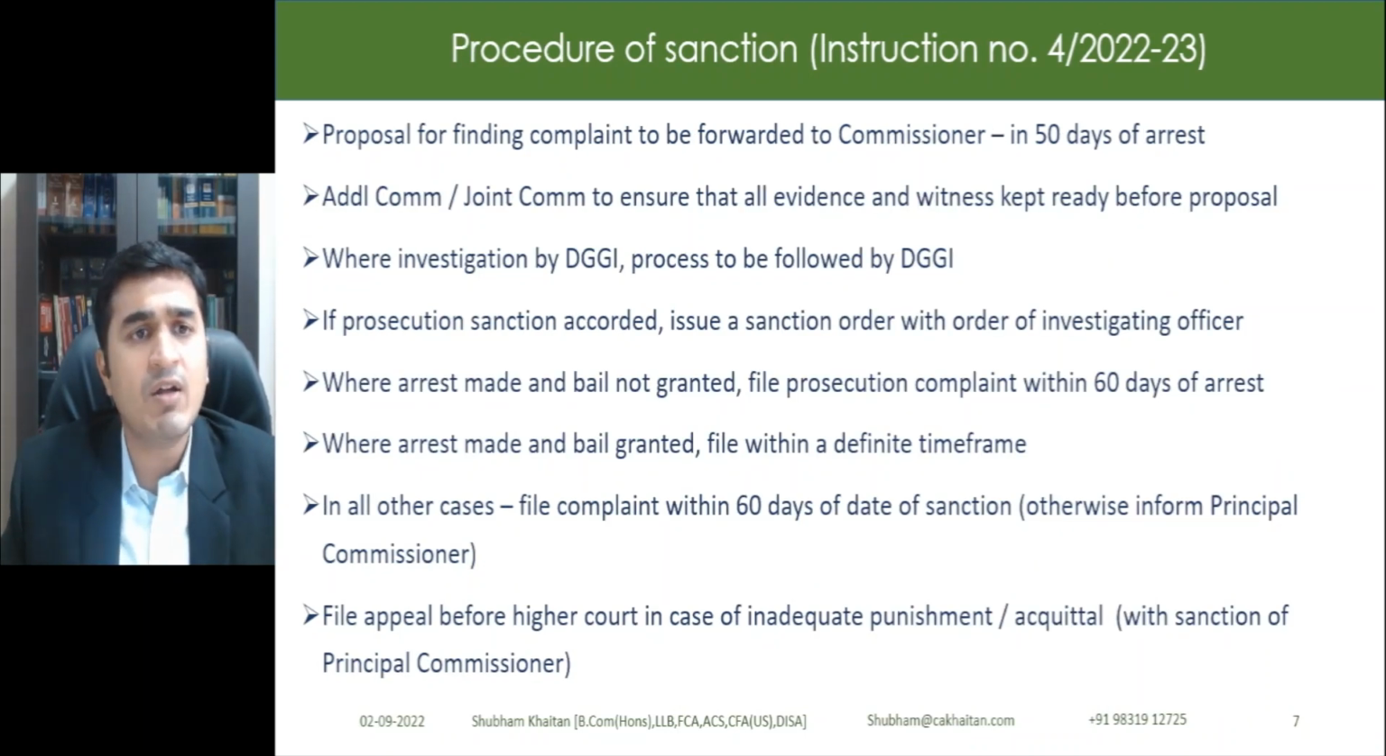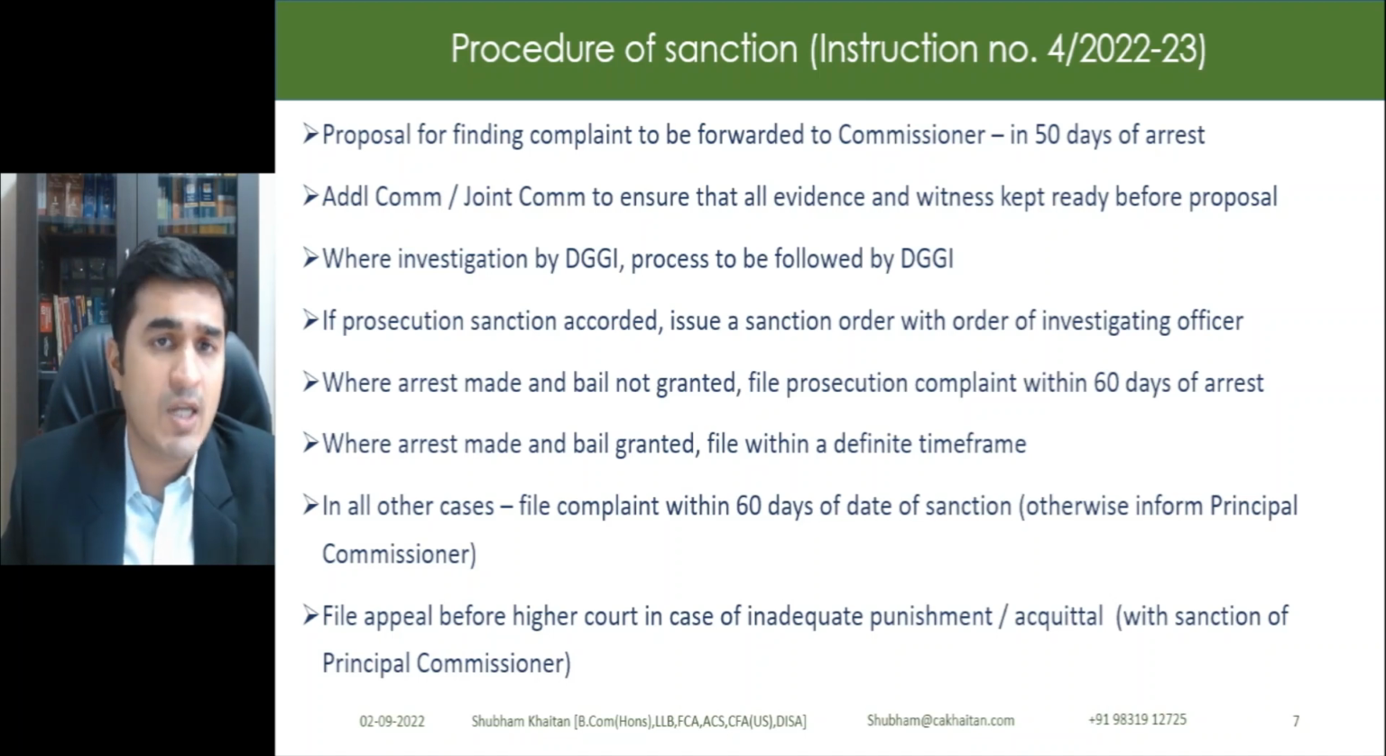Now, what is the procedure for sanction? Normally, the additional commissioner or joint commissioner should ensure that they have all the evidence and witnesses ready to state that a prosecution is required. Based on those evidences and witnesses, they should file a proposal for prosecution before the commissioner within 50 days of arrest. So if the person has been arrested, within 50 days of arrest, they should file a proposal. Thereafter, the commissioner should sanction the proposal if he feels fit, and the prosecution complaint should be filed within 60 days of arrest. Right?